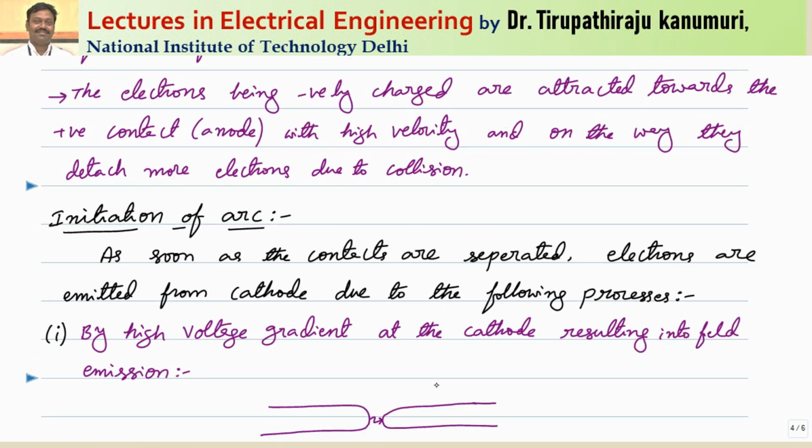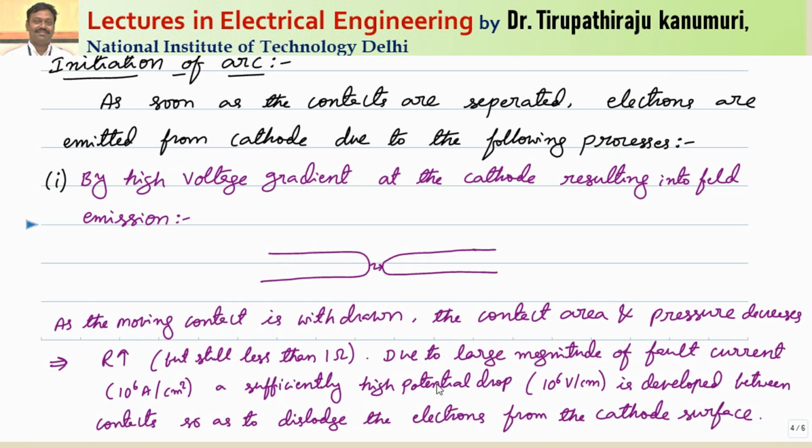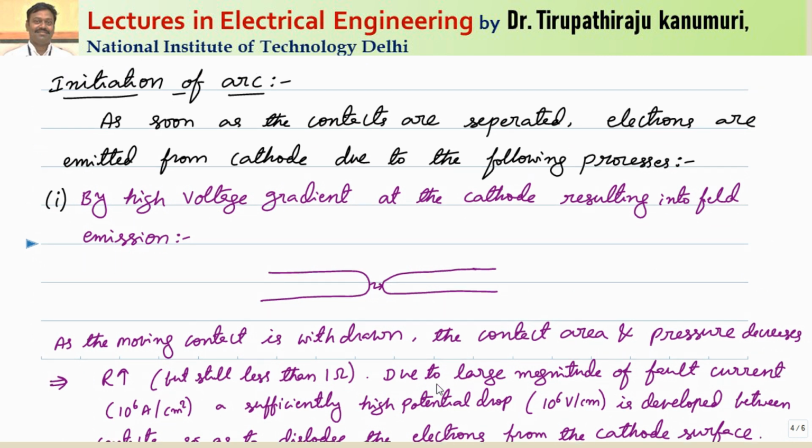So how is this negative charge produced? We have concluded that the negative charge is the major factor responsible for the production and maintenance of the arc between the contacts, because in the form of the arc only, the current passes between the contacts. As soon as the contacts are separated, how will the arc be produced? This is based on two theories.